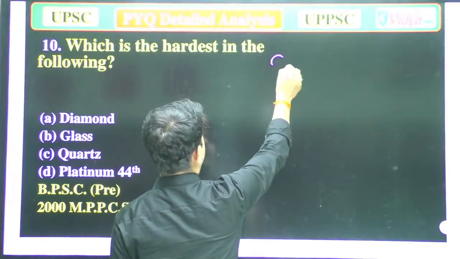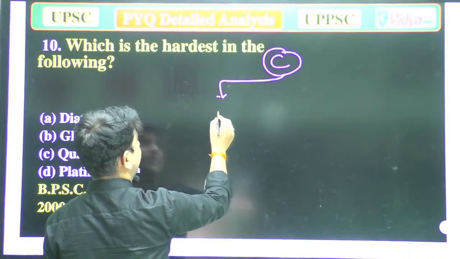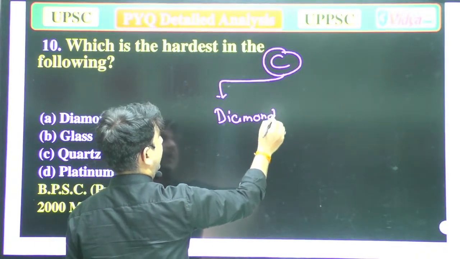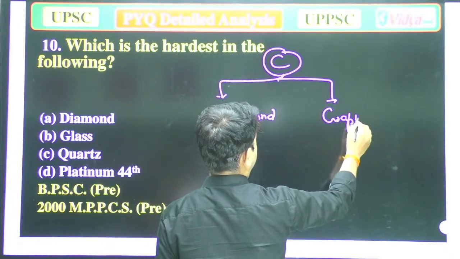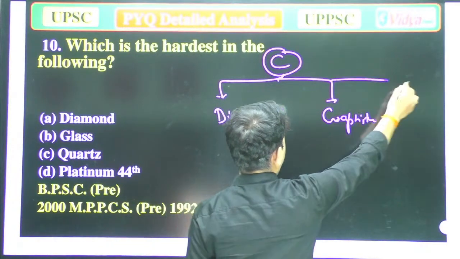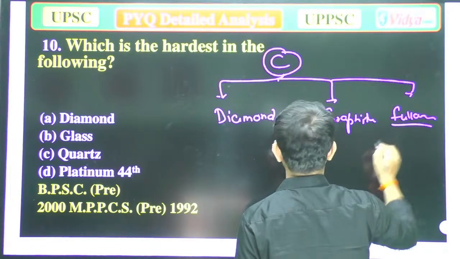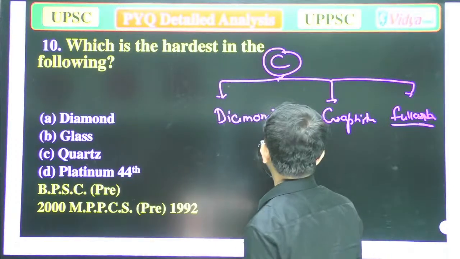Carbon is the main element which makes diamond and graphite and fullerenes. So mainly these are allotropes.